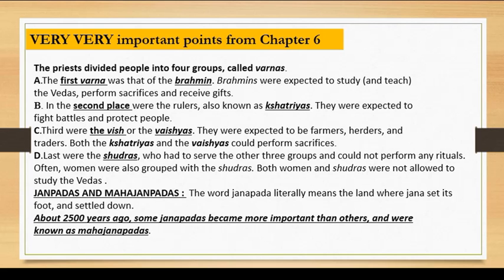Often, women were also grouped with Shudras, and both women and Shudras were not allowed to study the Vedas. That is in the later Vedic period we are talking about, not in the early Vedic period. In the early Vedic period, we find no such restrictions on women. Okay, so that is an important fact for you to remember.